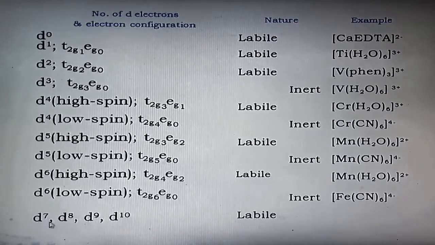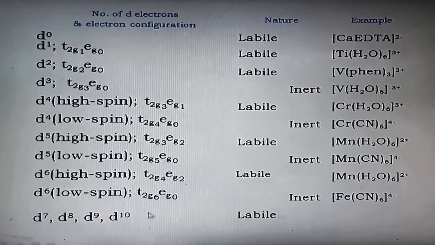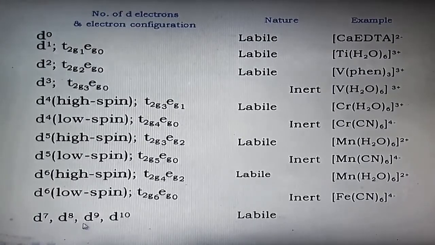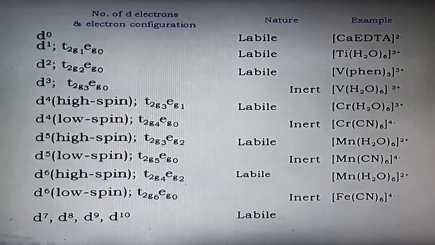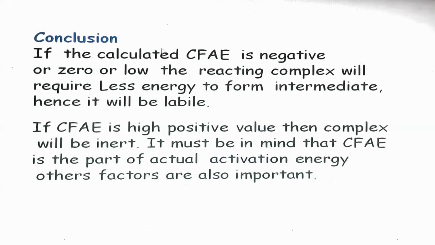In case of d7, d8, d9 and d10, all the configurations will show electrons in eg orbitals. So if electrons are present in eg orbitals, with these configurations, complexes will always be labile. We can conclude that if the calculated crystal field activation energy is negative, 0 or low, the reacting complex will require less energy to form the intermediate, hence it will be labile.